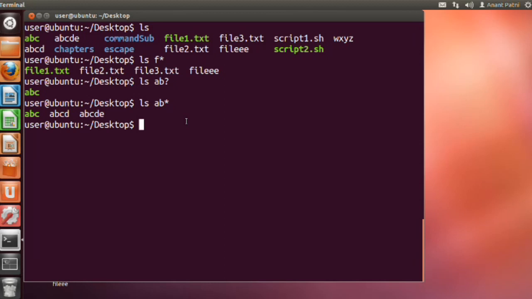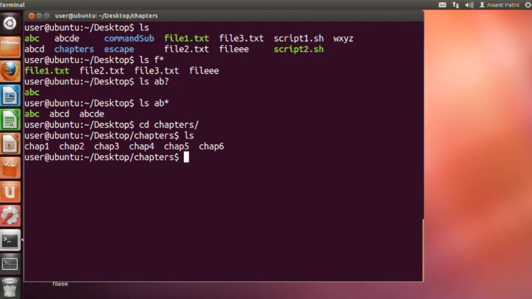So I have a directory chapters in which I'll give you some examples. So let me do an ls here and you can see that I have 6 files here which are chap1 to 6. Now let's say that I want to display only chapter 1 or chapter 2 in result of ls.